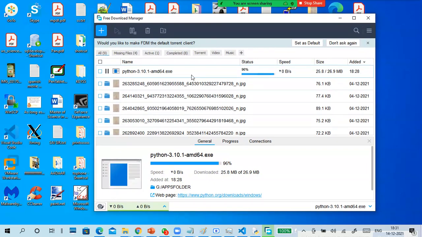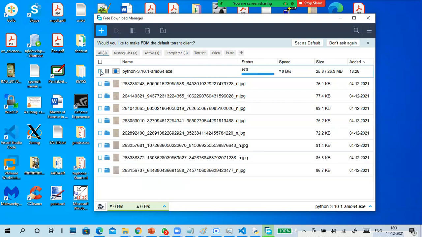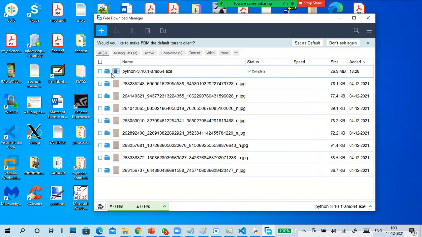Okay, so it is still installing something. It is very fast. It will take only 1 or 2 minutes. Why this much time? It is timed out. Yeah, completed. So I'm going to install it.